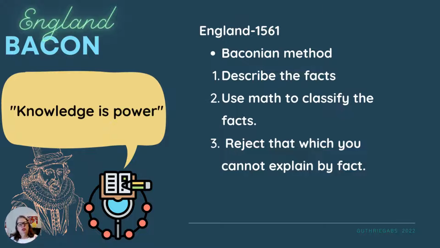And so he comes up with what he called the Baconian method, which we would today call the science method. And he says you describe your facts. What are you starting with? You use math to run through your problems, and so other people can see what you're doing. And if you can't explain something, you don't accept it as truth. You note it and observe it, but you don't say that it's true unless you can explain it.